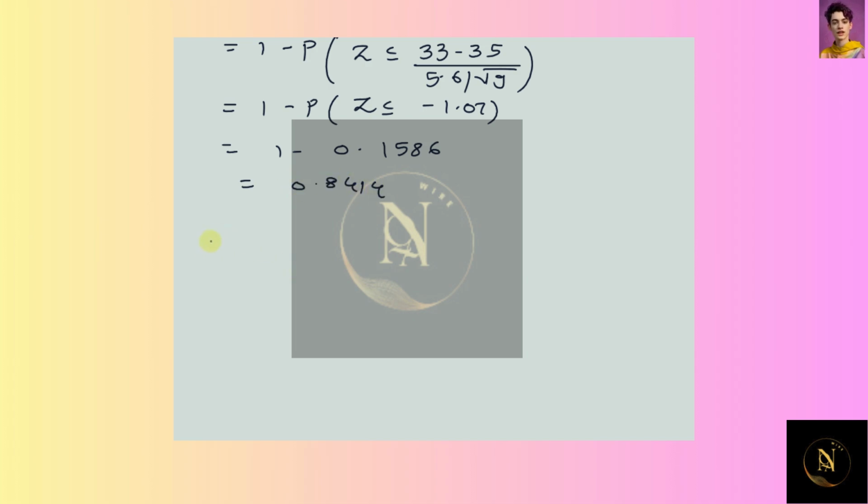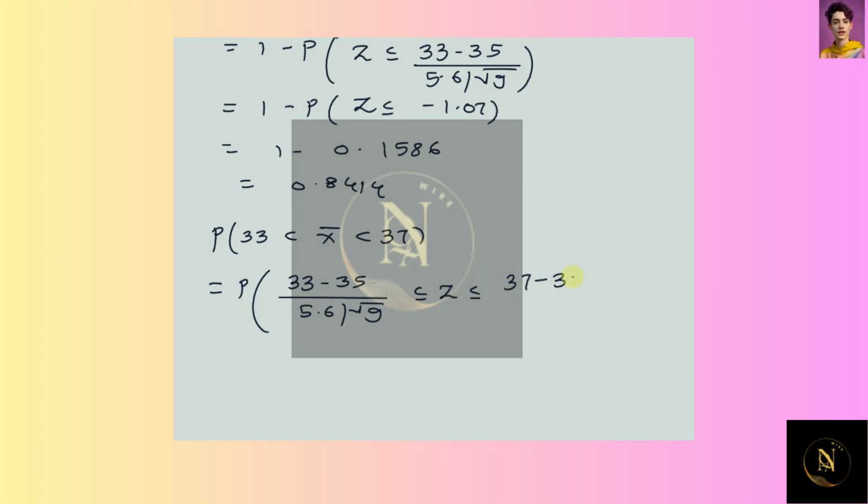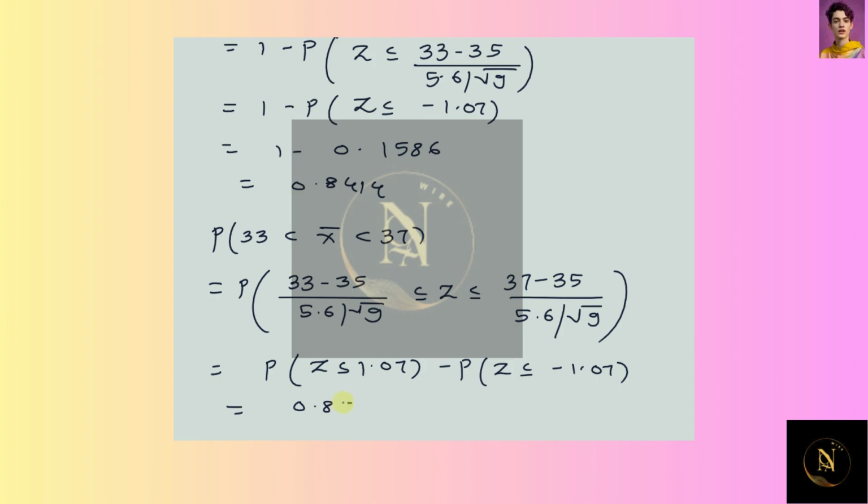equal to 0.8414. Now next, probability that 33 less than x bar less than 37 equal to probability that 33 minus 35 divided by 5.6 upon square root of n less than or equal to z less than or equal to 37 minus 35 divided by 5.6 upon square root of n, that is 9, equal to probability that z less than or equal to 1.07 minus probability that z less than or equal to minus 1.07 equal to 0.8577 minus 0.1586 equal to 0.6991.